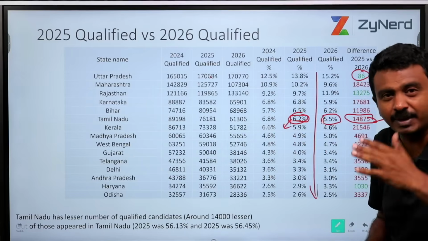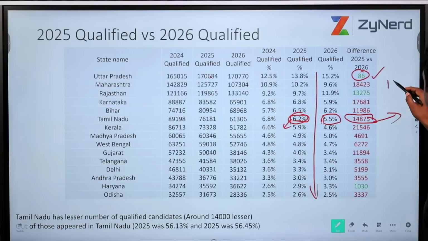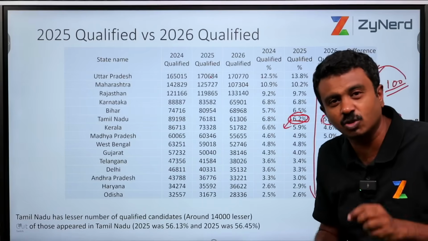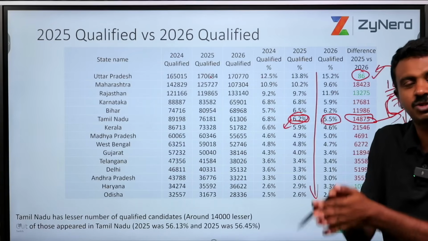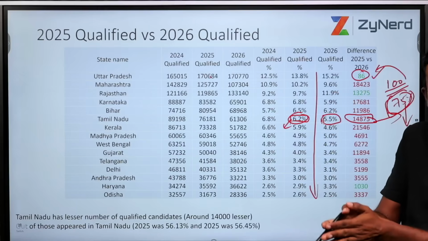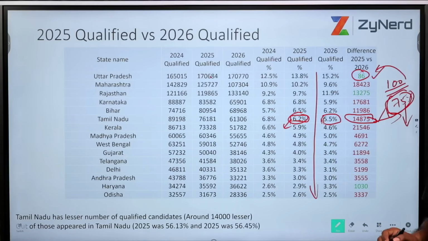Does not mean Tamil Nadu's performance has come down. It just means in the examination, when 100 were supposed to write, in Uttar Pradesh almost 88%, 90% wrote the examination, but in Tamil Nadu only 75% went and wrote the examination this year. So the number of candidates who attended the examination itself was lesser in Tamil Nadu compared to last year, and that is why the difference in the number of qualification.